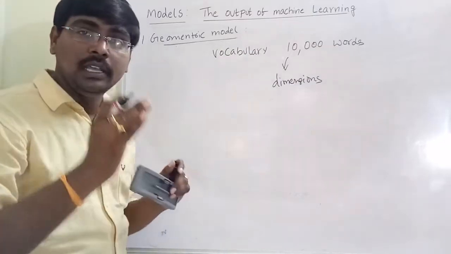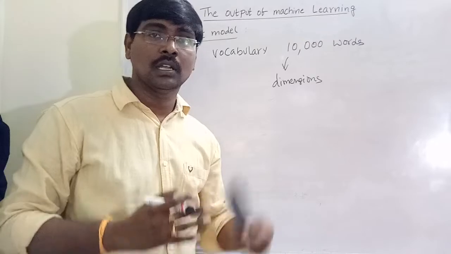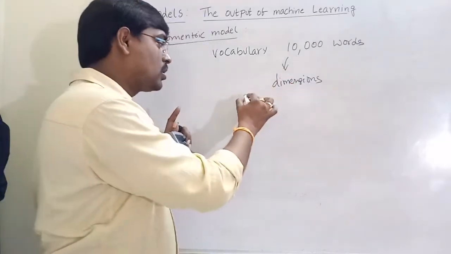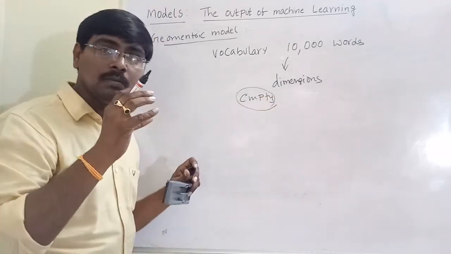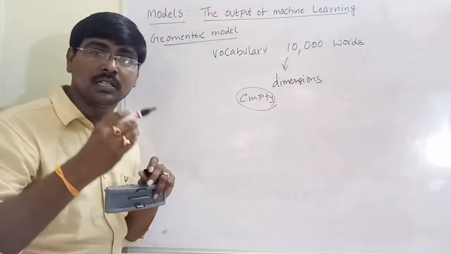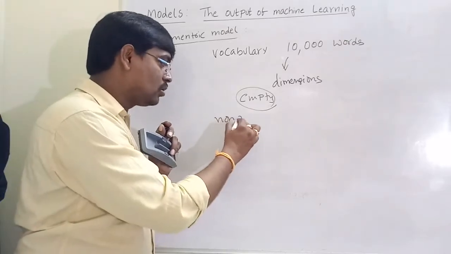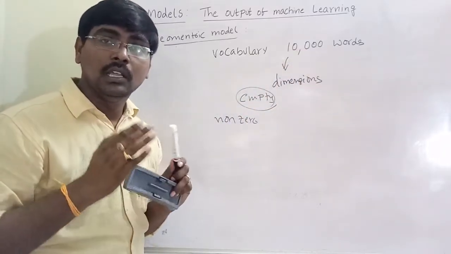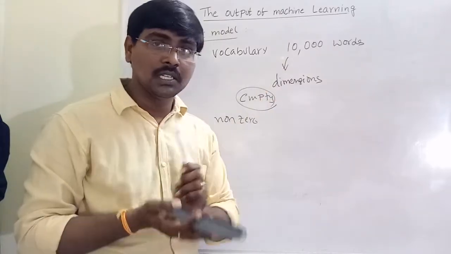10,000 words means for each word we have a dimension. That means 10,000 coordinates. By constructing the graph using this, most of the instance space is empty. Only some small portion of the instance space is non-zero, because almost all of it is empty. In those cases, when you observe the points, most of the space is empty.